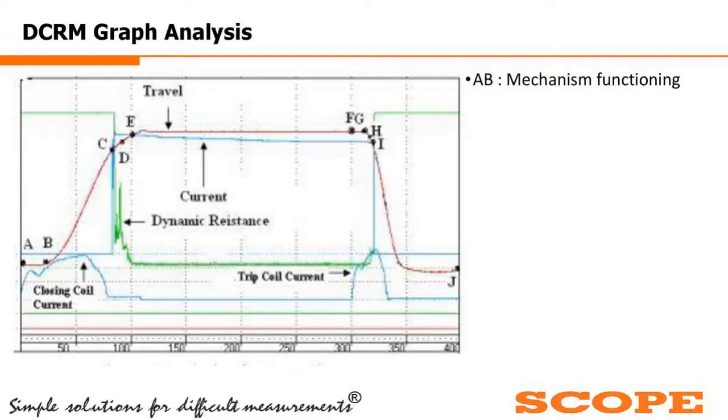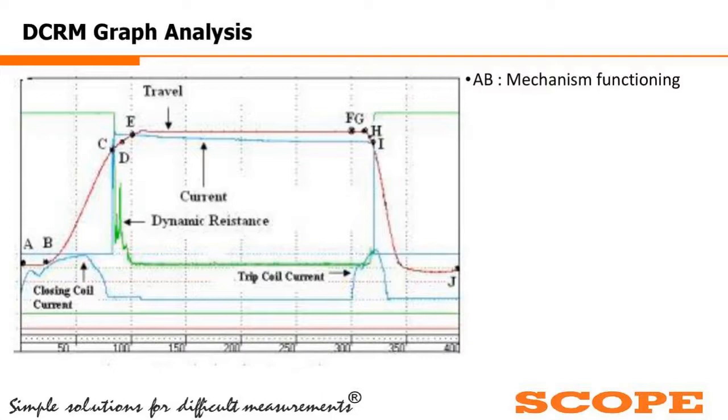Additionally, we have shown the closing coil current at the bottom in blue, and the tripping coil current, and how it has picked up. When the closing coil current picks up, only then will the breaker closing operation start. As we can see in the red graph, it starts from point A and traces the entire travel graph, and we will try to correlate.